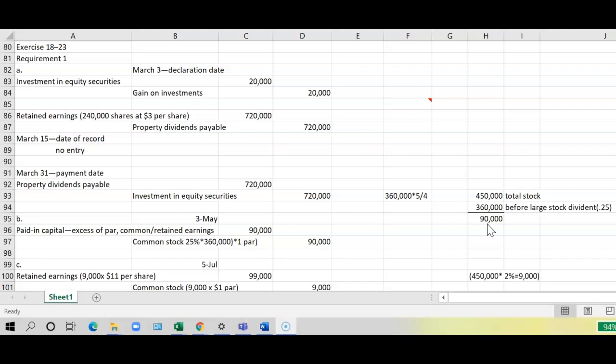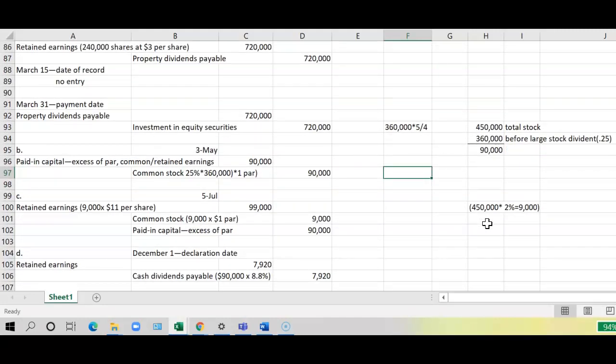Now in C, we're going to see that we had a small stock dividend because it's less than 25%. So in C, on July 5th, a 2% stock dividend was declared and distributed. The market value of the common stock was $11 per share. Because it's a small stock dividend, they would use the actual market value of the common stock when the dividend was declared.